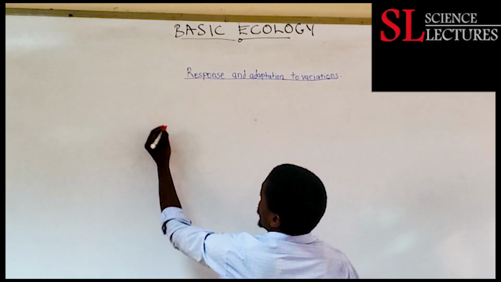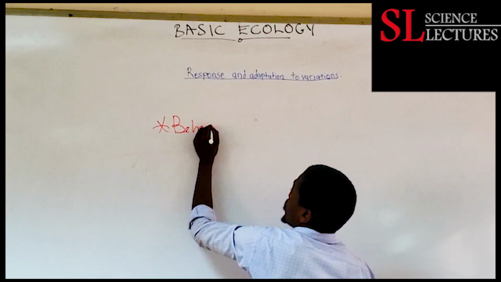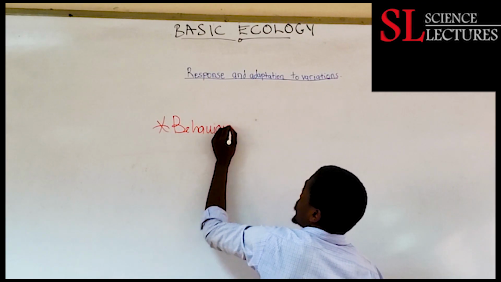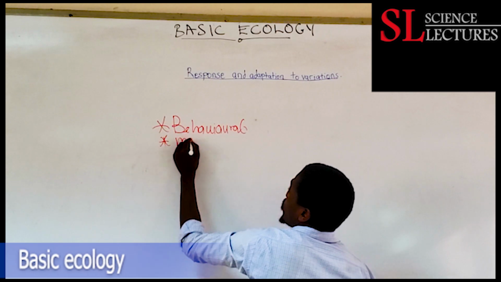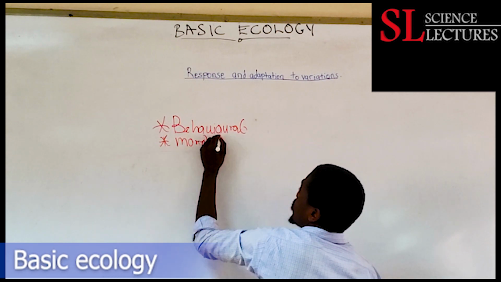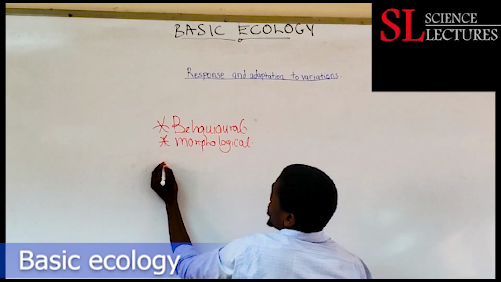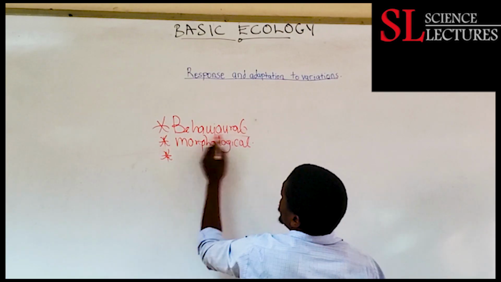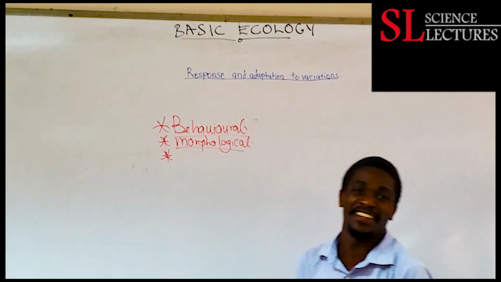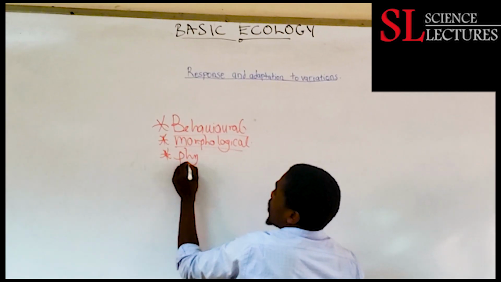We have behavior, then morphological responses, and physiological.